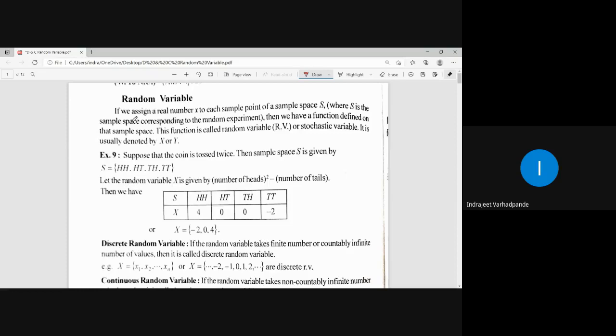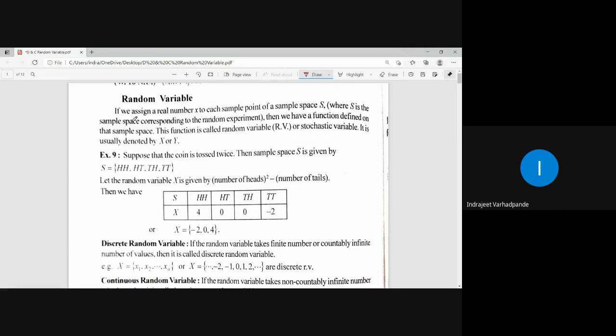For calculating the sample space, I always insisted while discussing probability that there has to be certain activity to be performed, and that activity which is performed is labeled as an experiment. Depending on the nature of the experiment, we try to find all possible outcomes, and all possible outcomes together are termed the sample space.